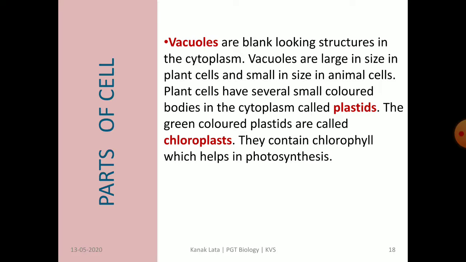Plant cell also contains small colored bodies in the cytoplasm called plastids. They may be of different types. The green colored plastids are called chloroplasts. These chloroplasts contain chlorophyll that helps in photosynthesis, and this chlorophyll is the green pigment which is present in the chloroplast.